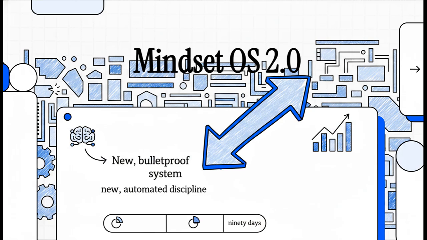Okay, we're about to undertake a massive upgrade today. Think of this explainer as a full-on masterclass designed to completely overhaul your mental operating system. We're actually going to use the real visual diagrams and frameworks straight out of the Mindset OS 2.0 PDF manual as our background visuals today. So we'll be literally walking through the chapters of that PDF to map out exactly how you can rebuild your daily habits from the ground up over the next 90 days.